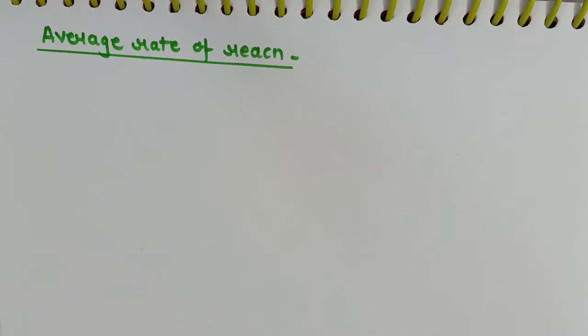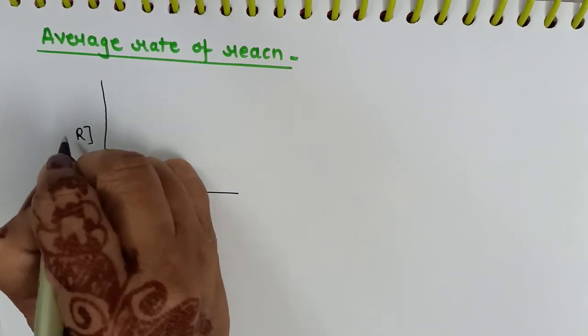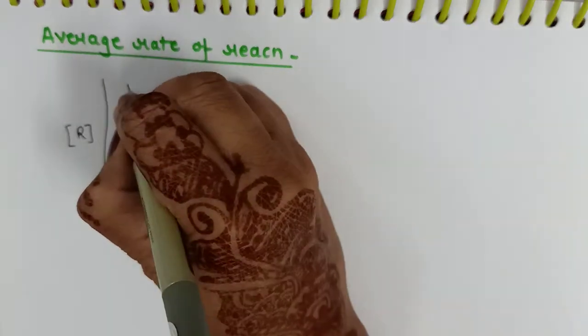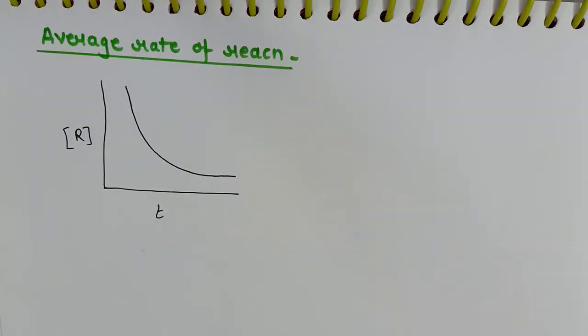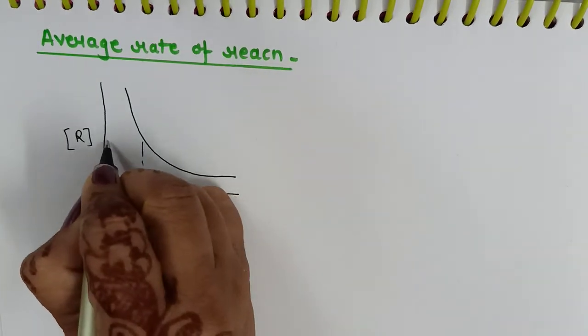For all reactions occurring, initially the rate is very fast and then slowly it slows down. As the reaction proceeds, the rate of the reaction slows down. So we need to calculate the average rate of reaction. We can calculate the average rate of reaction by plotting a graph of time against change in the concentration of reactant. As we know, as the reaction proceeds, the rate of reaction will decrease and therefore the graph will slope downward. For calculating the average rate, I need to consider two time units and their corresponding concentrations.